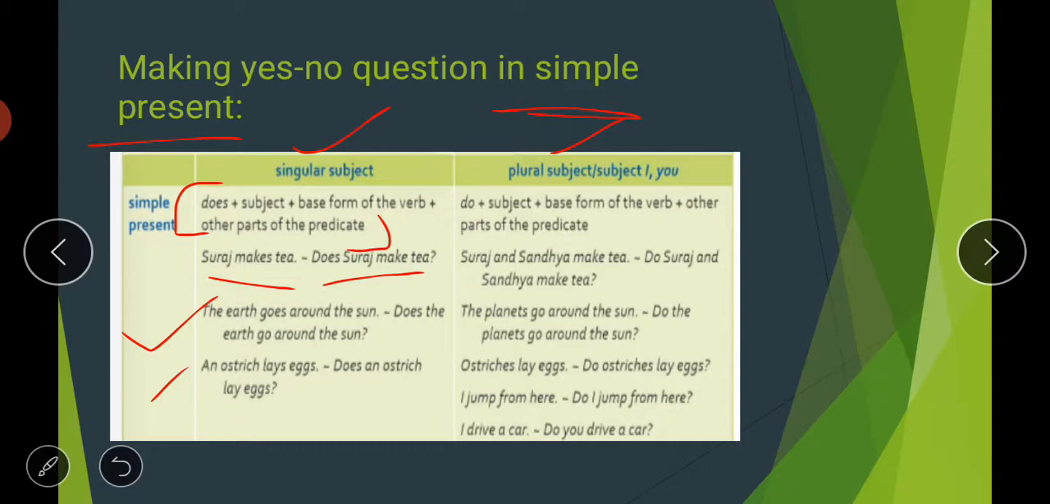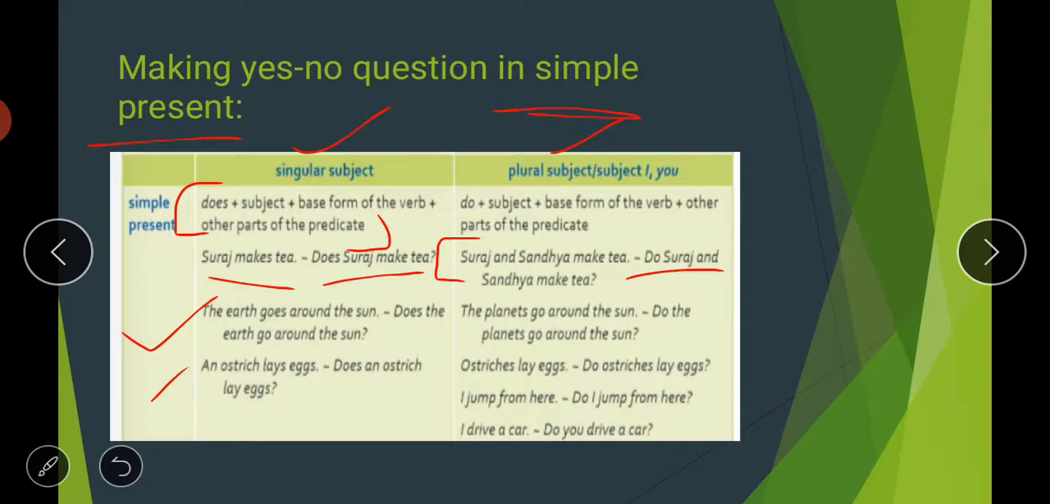Then in case of plural, what is the difference? It only lies in the use of do or does. If the subject is plural, you will simply use the helping verb do. As they have given you one example here: Suraj and Sandhya make tea. Now we have two persons in the subject, so the subject is plural, and we simply put do at the starting of the sentence. Do Suraj and Sandhya make tea?